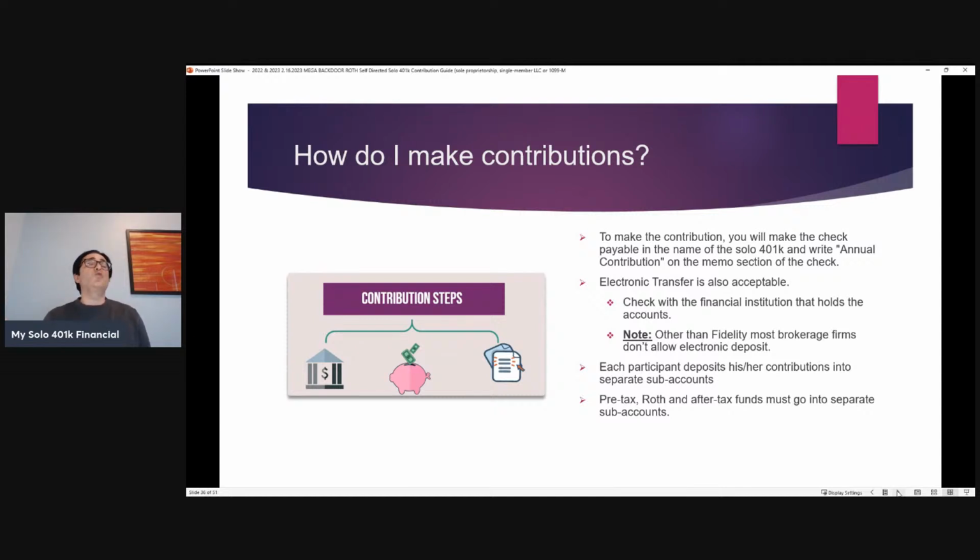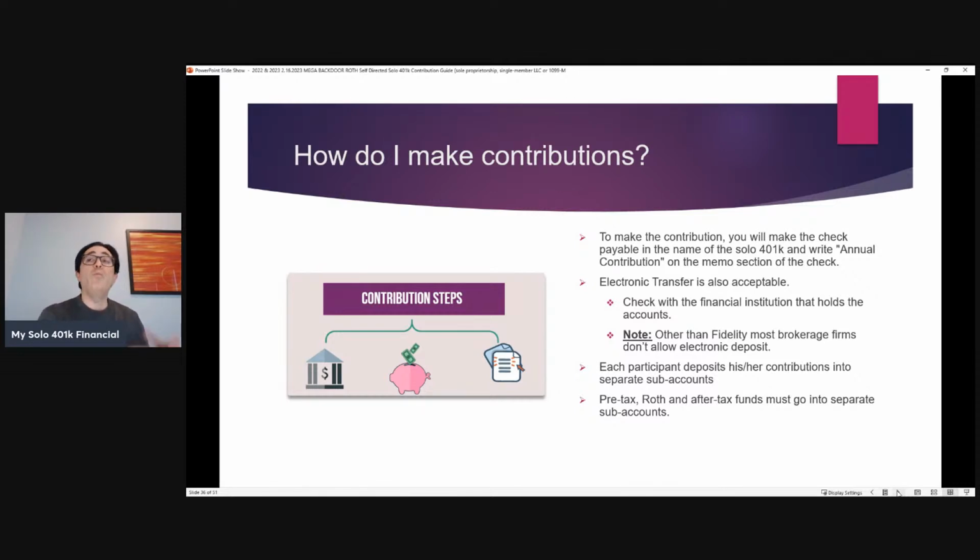So you can make contributions either by check or by electronic transfer. If you're going to make the contributions as electronic transfer, either is acceptable from a solo 401k perspective, but just practically, of course, you want to check with the financial institution that holds the account for your solo 401k into which you want to deposit the contribution.